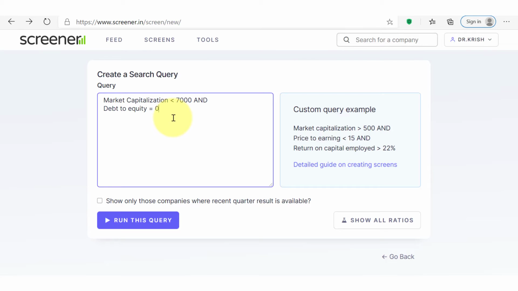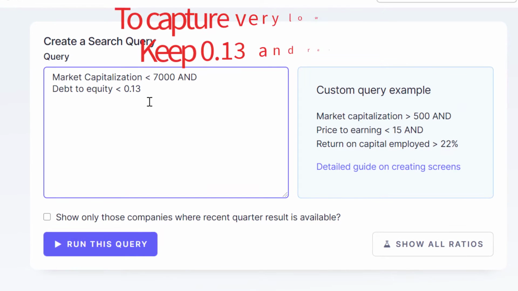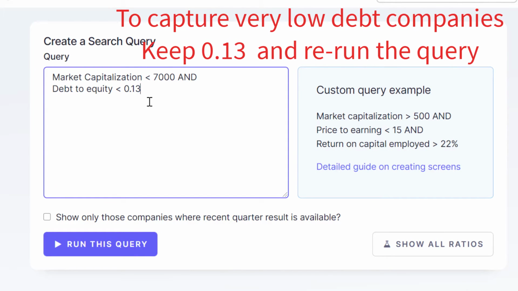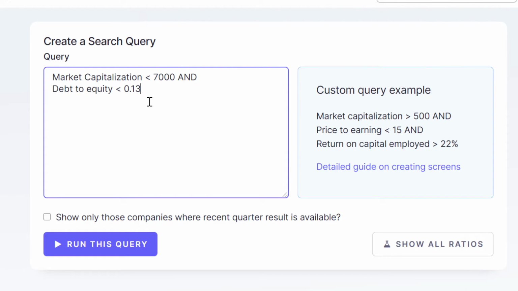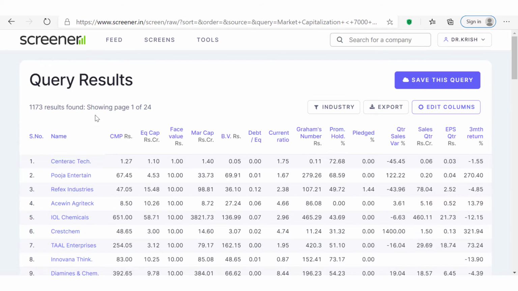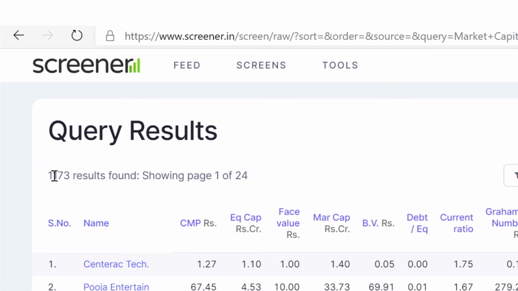Now usually I prefer to go for companies which are having a debt to equity at less than 0.13. For example, why do I prefer 0.13 or some other factor rather than going for 0? You may miss some of the companies which are having very low debt or virtually debt free. So just keep this particular ratio which is around 0.1. I go for 0.13 and then you can run this query. Now you see 1173 companies. So these all are the debt free companies.